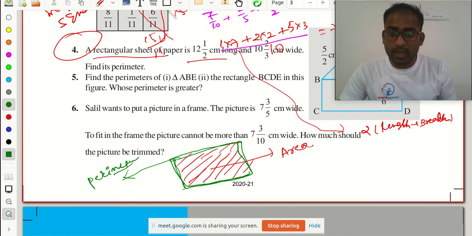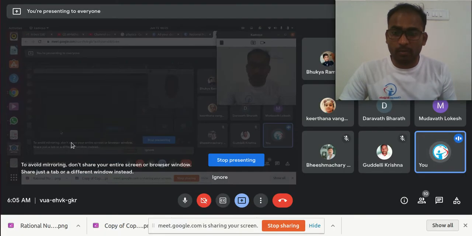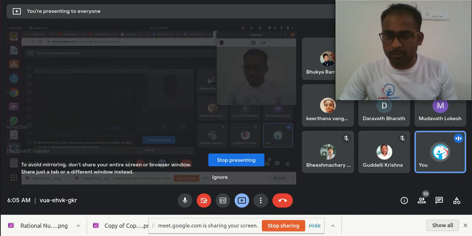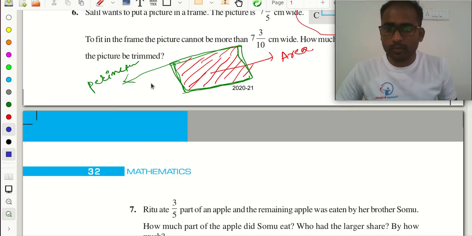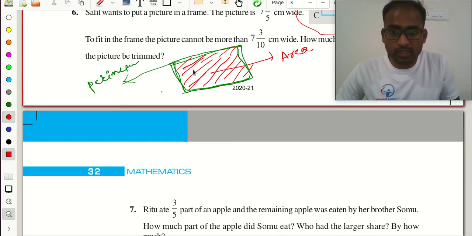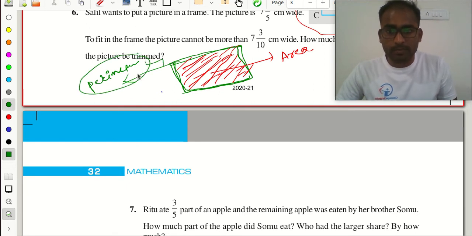So now we are understanding what the perimeter is and what the area is. The red colored portion is the area of a rectangle, and the green colored border is the perimeter. Okay.